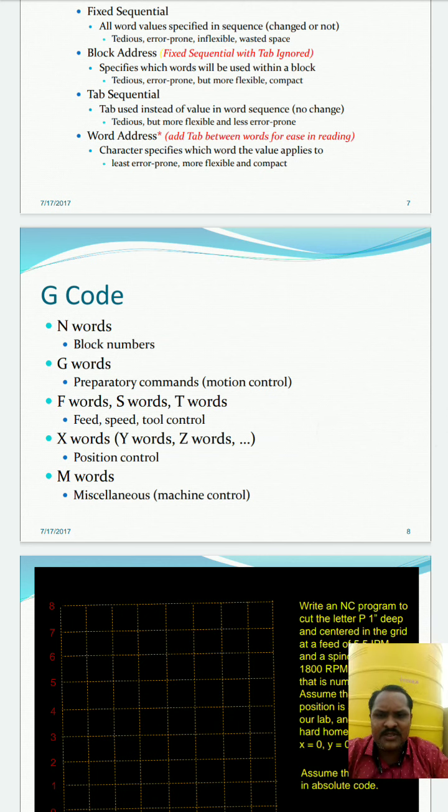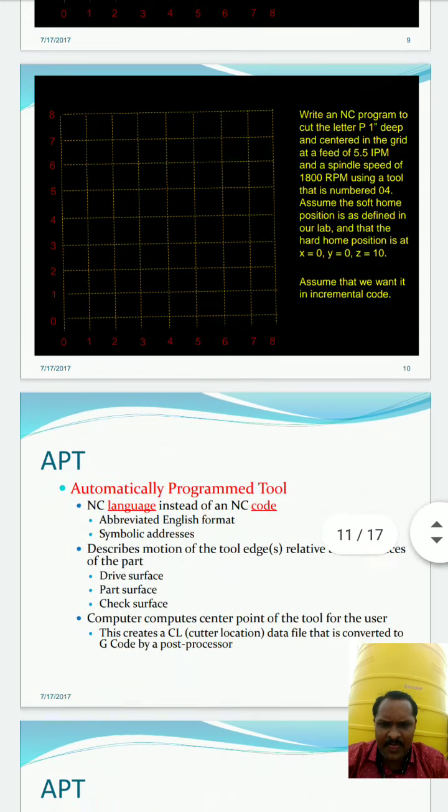So next moving towards the G code. In the G code we have N words, G words, F words, S words, T words, X words, then M words. So we can have the G codes and the M codes. G codes are the preparatory functions, M codes are the miscellaneous functions. The G codes are preparatory, that is the motion commands here, and M codes are the miscellaneous commands. That will be based on the machine tools or the machine operators.